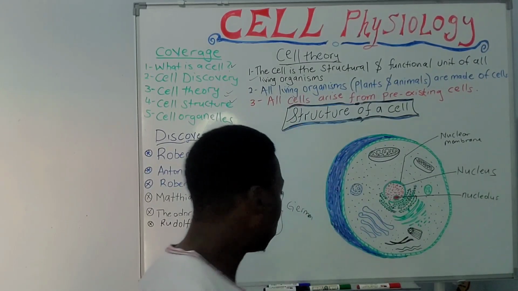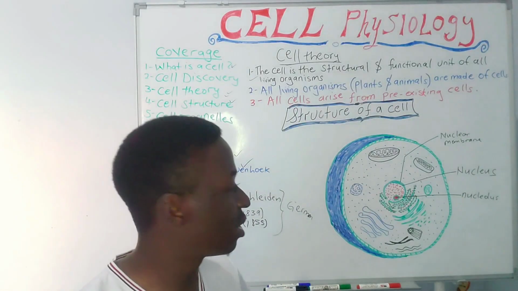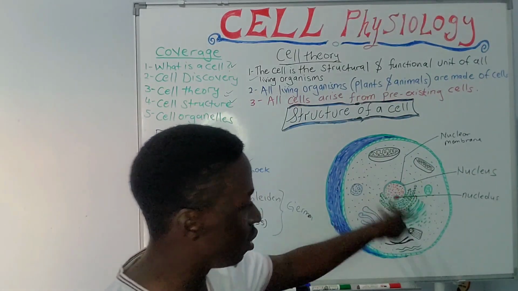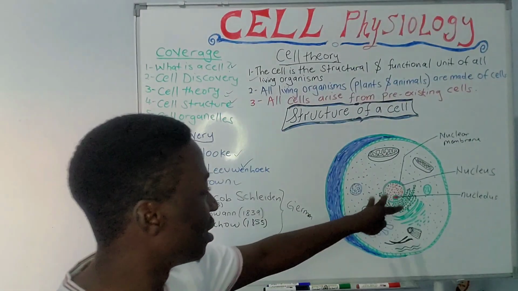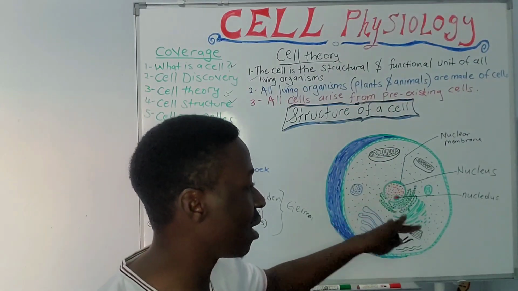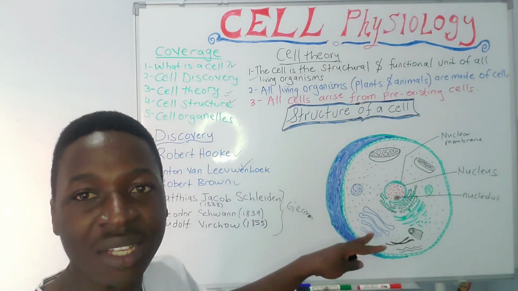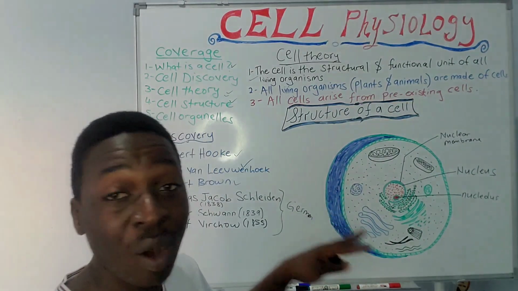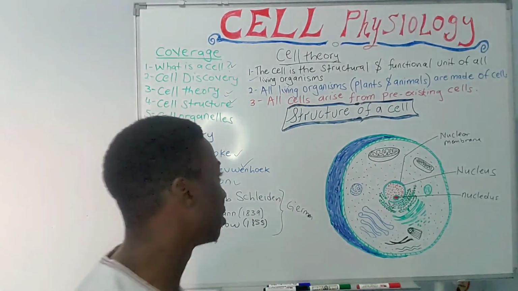When we look at the function of each of these, the nucleus, we know it's a control center of the cell, and being a control center, it has specific important structures within that make it a control center of the cell.